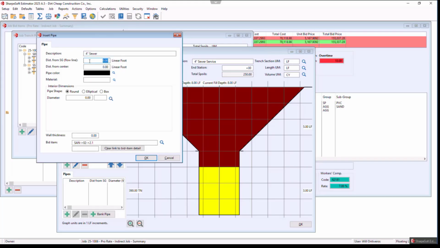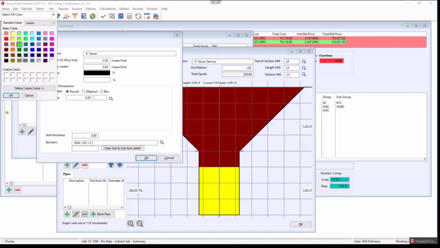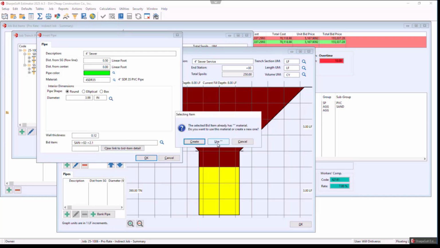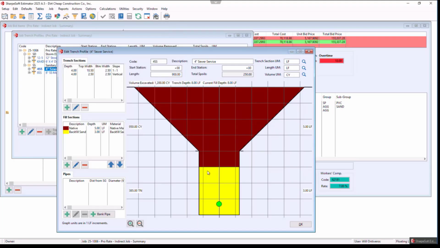Now I'll come in here and I'll want to go my 4-inch sewer. We'll go 0.5. Distance from the center, we'll leave it there. I'll call it color for green pipe, hit OK. I want it to be round. We'll go 4-inch SDR 35. So it's round. I could do elliptical if I wanted to. There's the wall thickness. There's the linked to the bid item. I hit OK. So notice there's my 4-inch.